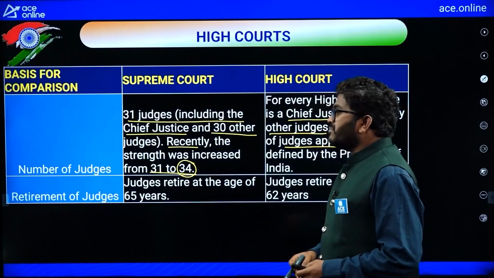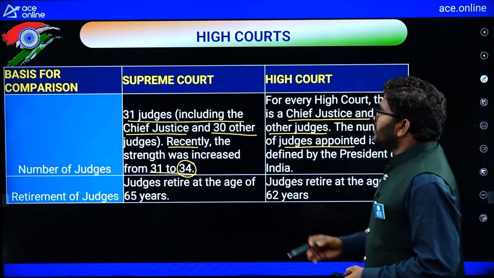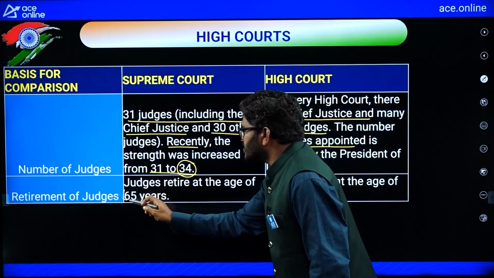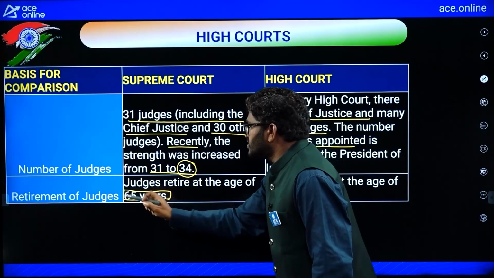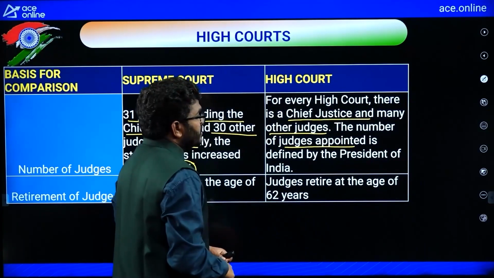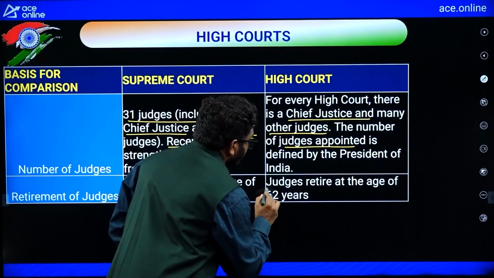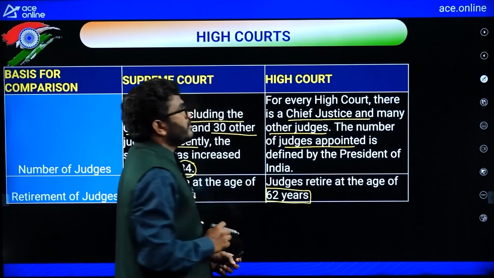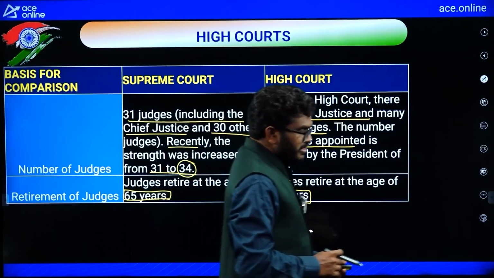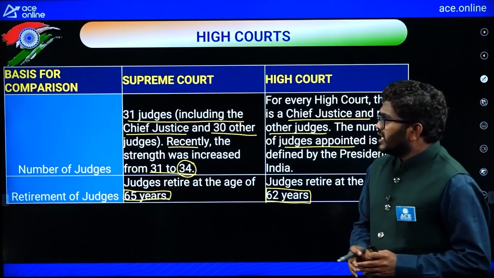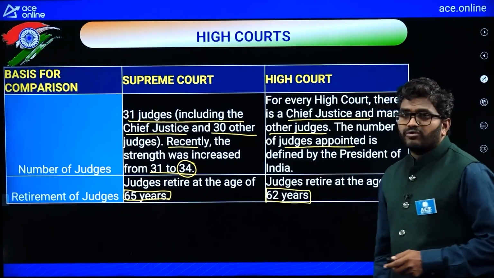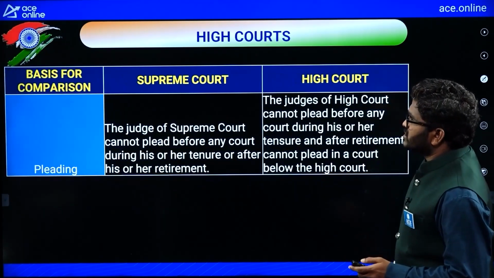Now, retirement of judges. For the Supreme Court, judges retire at the age of 65 years. But for the High Court, judges retire at the age of 62 years. For the High Court, the retirement age of judges is only 62 years.